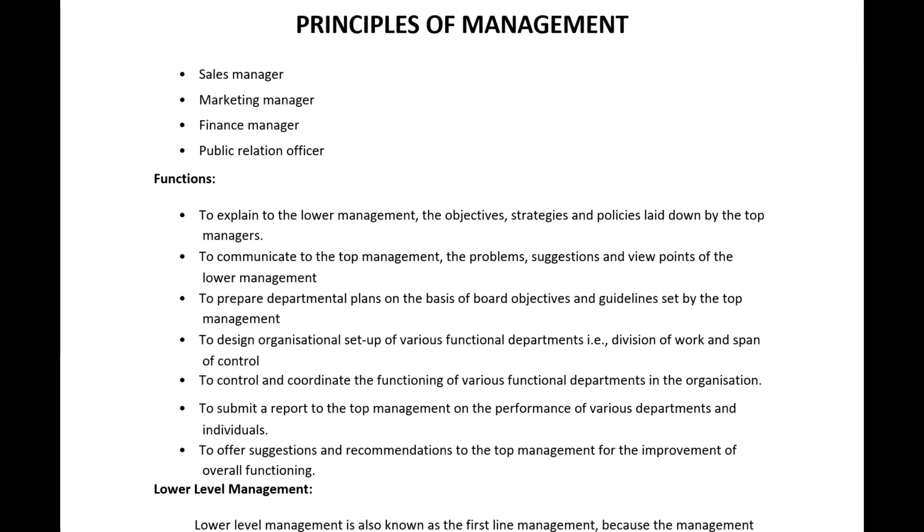To prepare departmental plans on the basis of broad objectives and guidelines set by the top management. So there may be different objectives and different guidelines. So who is going to set that? Top management is going to set that. To design the organizational setup of various functional departments.